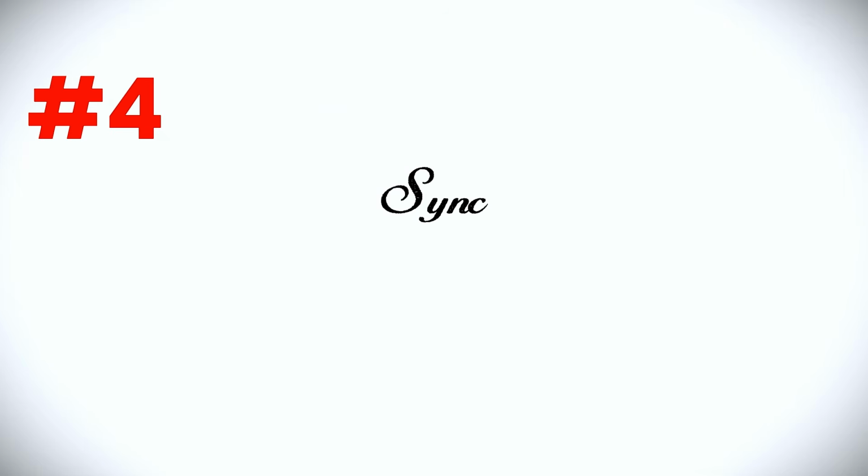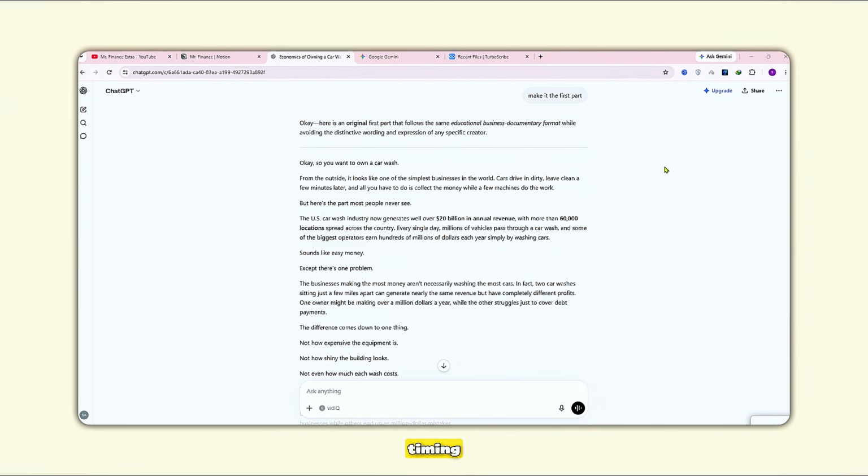Step 4, sync everything first. Now here's where most people make a huge mistake. Most creators immediately start generating random images. Don't do that. Before creating a single image, we need perfect timing. You could ask ChatGPT to estimate the scene changes, but it's only accurate about 70% of the time.